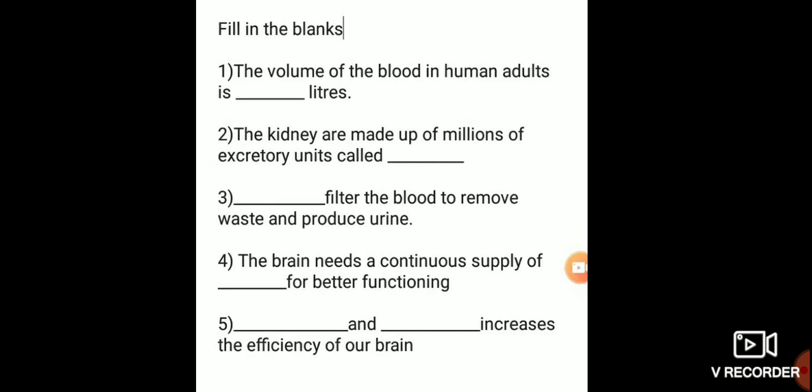Okay children, you write the homework and also study lesson 1 classwork questions and book questions.